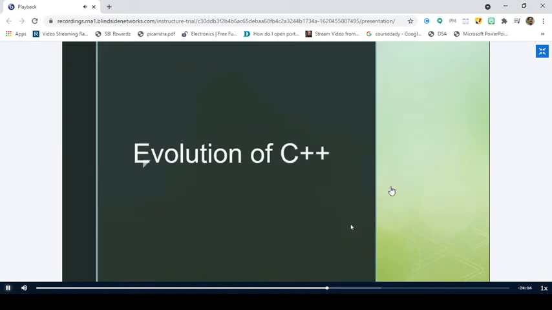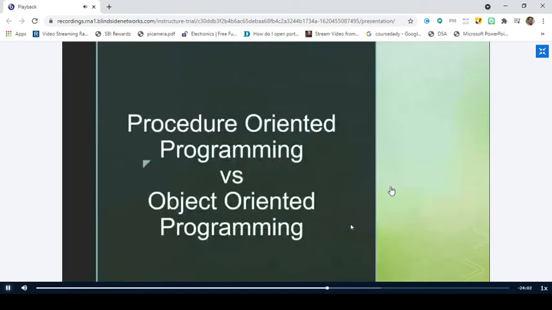Right. So before going to the evolution of C++, let us have a discussion on procedure-oriented programming versus object-oriented programming. As I told, this is almost similar to C and C++, right? But you can discuss it in two different topics. That's why we go through procedure-oriented programming and then object-oriented programming.